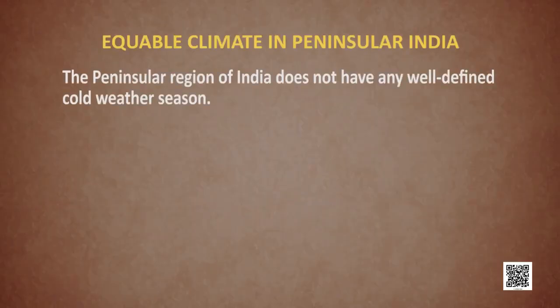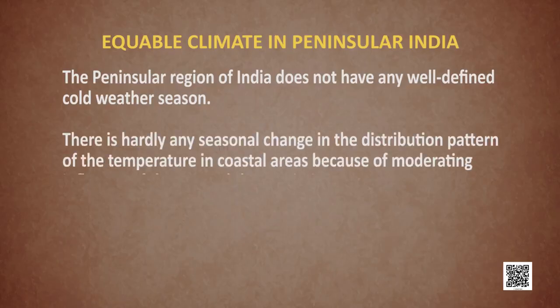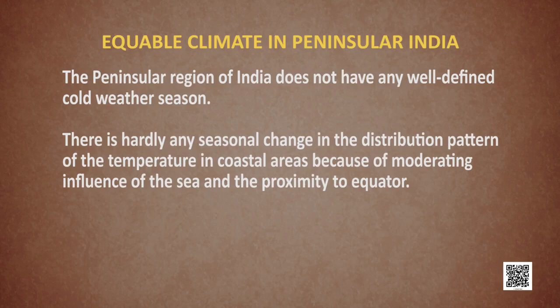The peninsular India does not have any well-defined cold weather season. And you know the reason? Yes, the oceans act as a moderating influence on the weather and the climate of this region. There is hardly any seasonal change in the distribution pattern of the temperature in the coastal areas, just because of the sea and proximity to the equator.